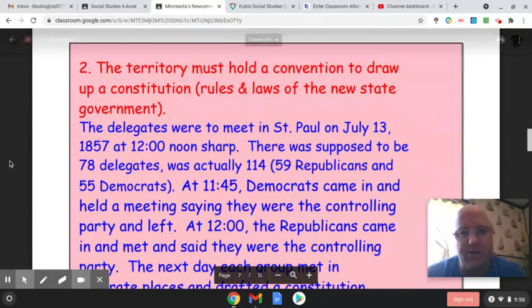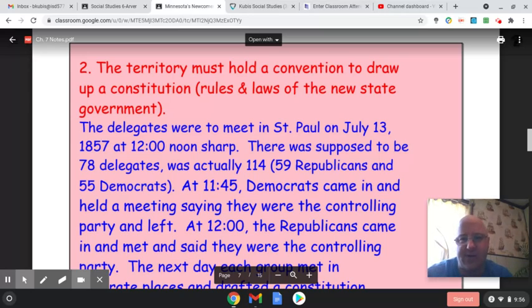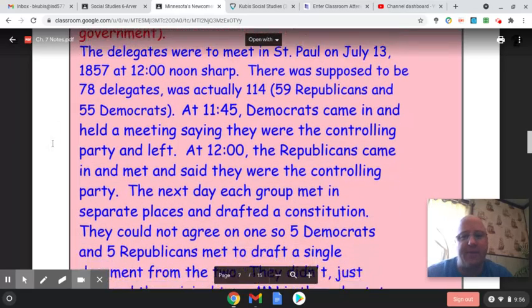Okay, so the first thing they have to do is set a convention to draw up a constitution, and as you can see here, the rules and laws of the new state government. I'm not going to read through this whole thing. It's basically, just like we do now, we have Democrats and Republicans. And like back then, they don't always agree on everything, just like they don't always agree on everything now. Both parties wanted to create a constitution. The Republicans came, they said, we have one. The Democrats came, they have one, and said they were in charge. Well, they each made their own. And so they didn't know which one to follow.